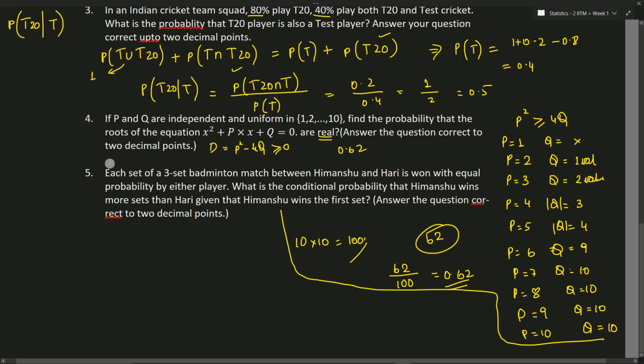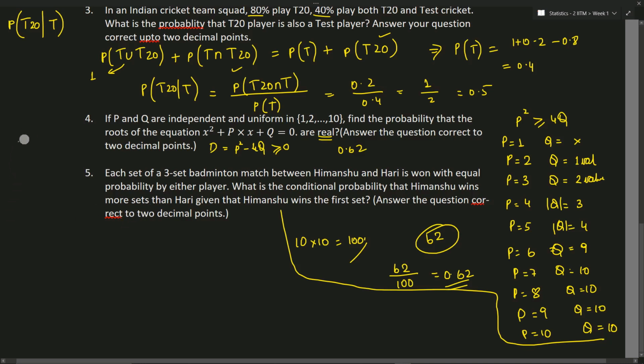Okay, so for this, each set of a 3-set badminton match between Himanshu and Hari is won with equal probability by either player. What is the conditional probability that Himanshu wins more sets than Hari, given that Himanshu wins the first set? So what is the sample space for this?